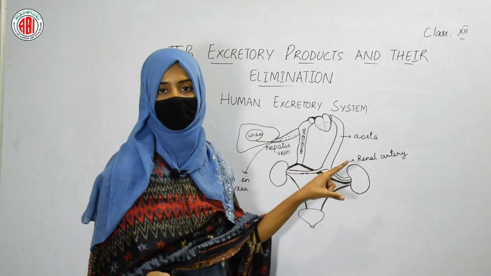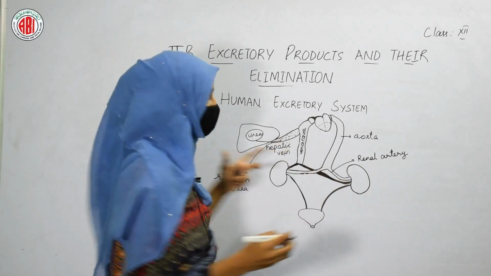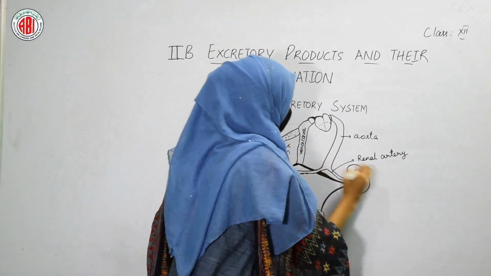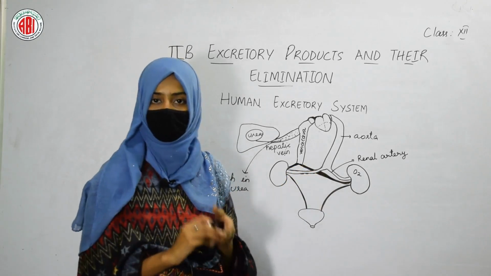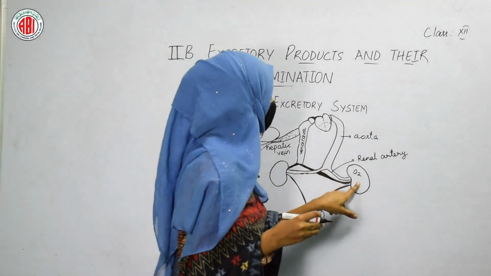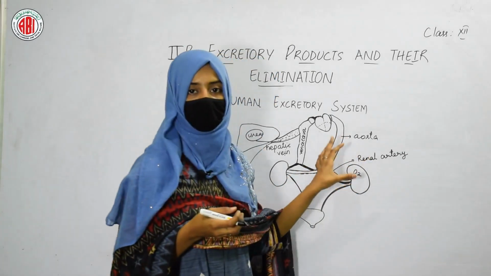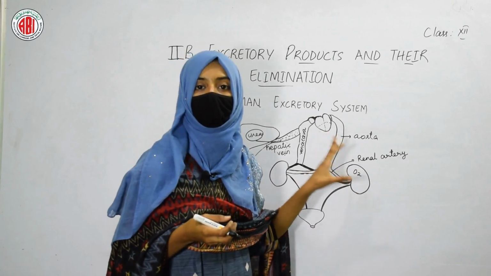This renal artery supplies the blood to the kidneys, it gives oxygen to the kidneys, and this oxygenated blood contains urea. So the urea gets removed in the kidneys. The renal artery supplies the blood in order to give oxygen to the kidneys and in order to remove the urea